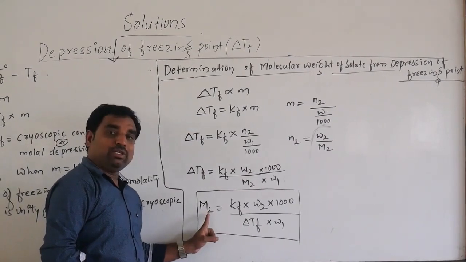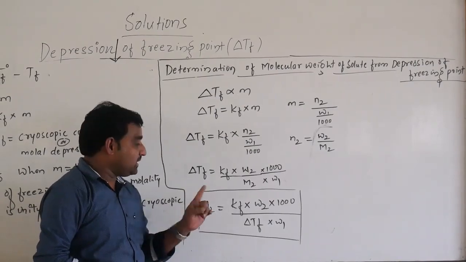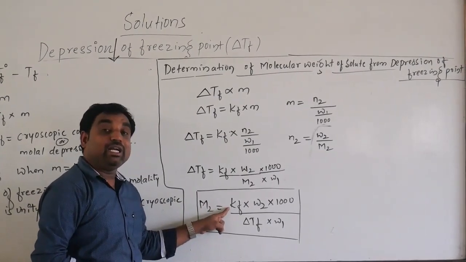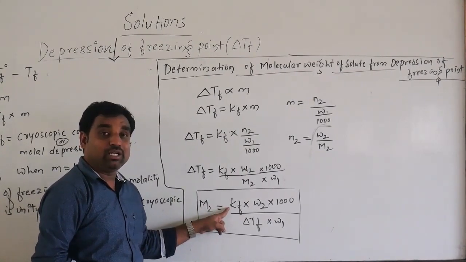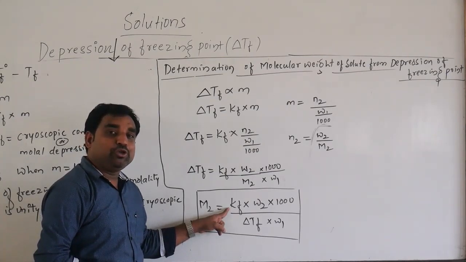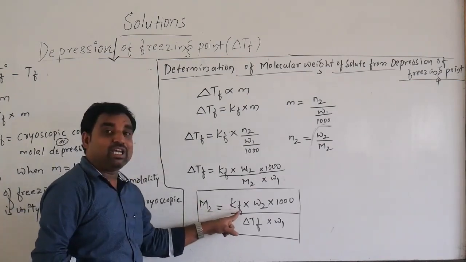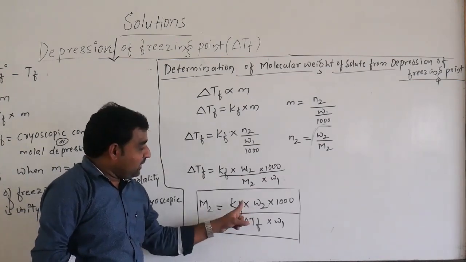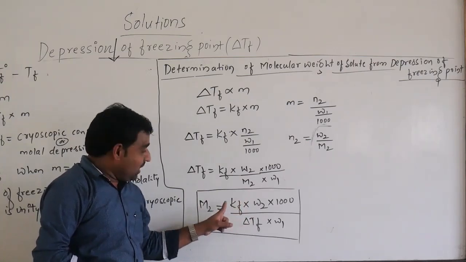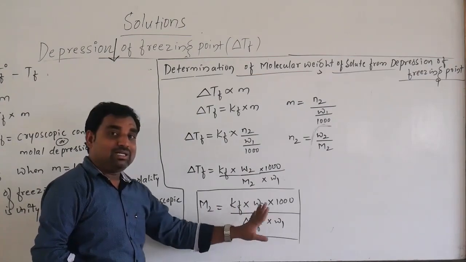The formula is the same as that of elevation of the boiling point. The difference is that in elevation of the boiling point, the ebullioscopic constant is denoted by Kb, while here the cryoscopic constant is denoted by Kf. Remaining variables are the same.